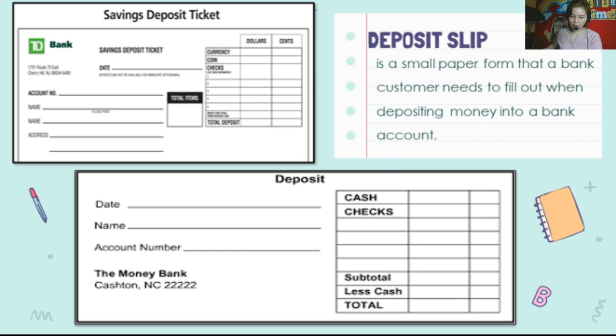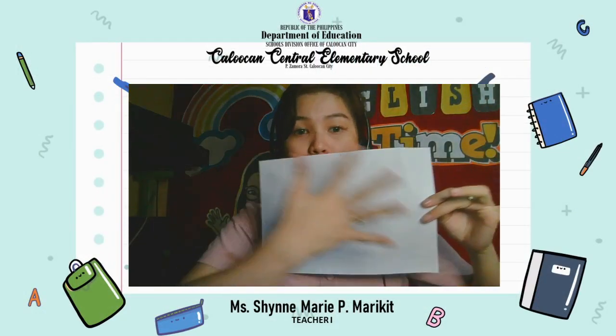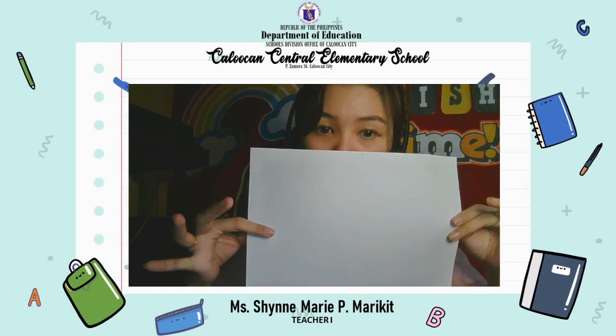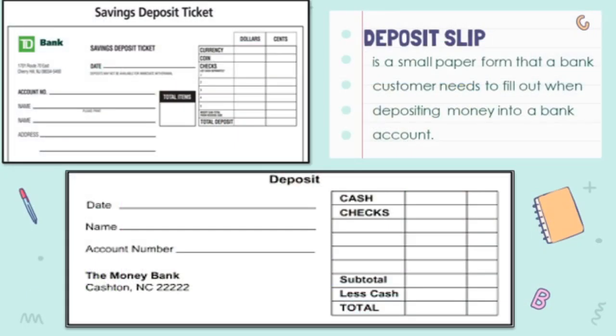Now I have here a piece of paper. Look at the size of this paper. Can this be considered as a deposit slip? Yes or no? This big? Don't mind if it's blank, but look at the size. Yes or no? No, that's a no.